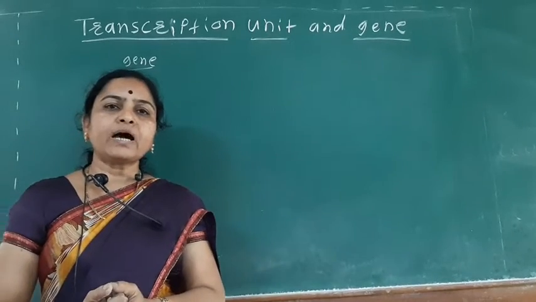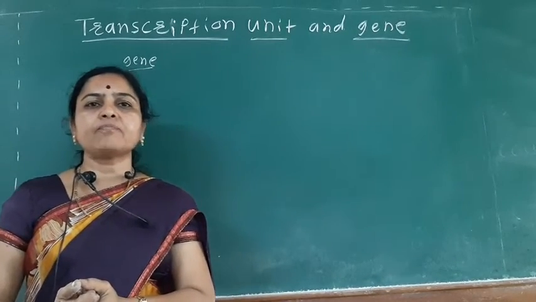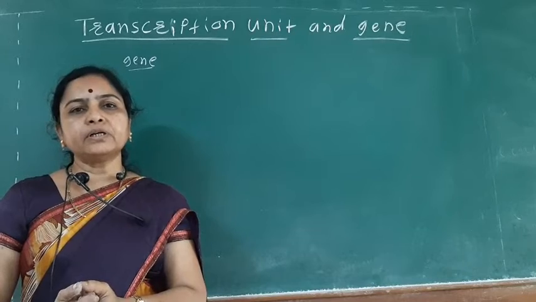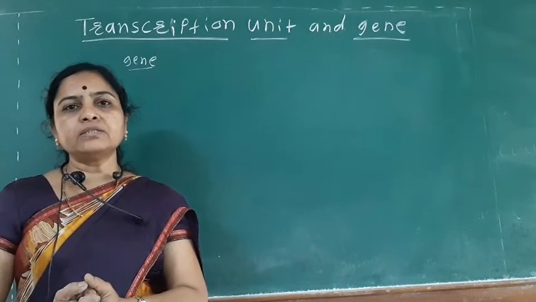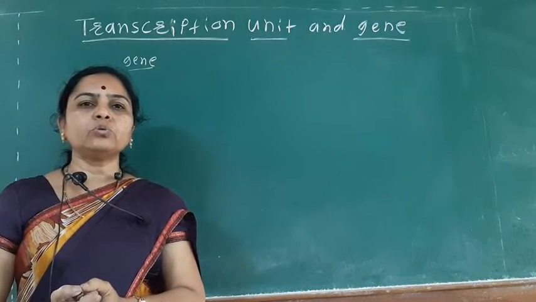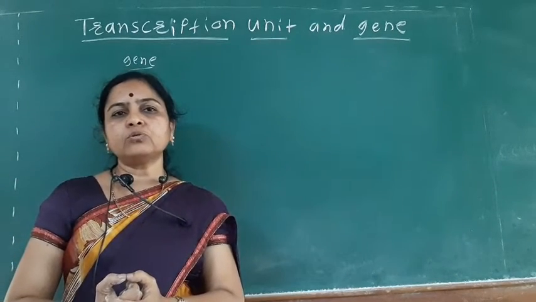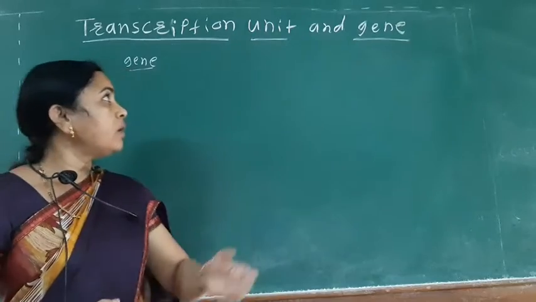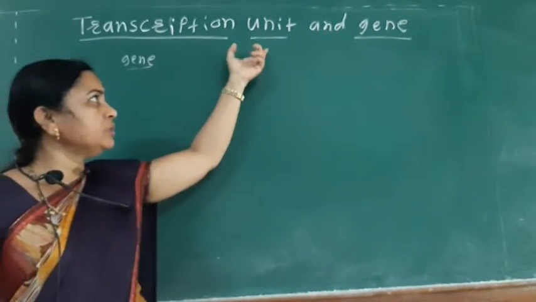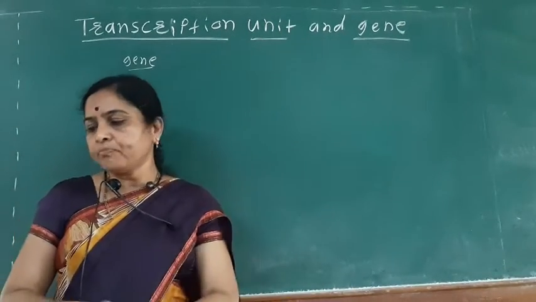These three types of RNA are mainly synthesized on the template strand, on the gene which is known as the cistron. Today we are going to see what is meant by the transcription unit and what is meant by the gene.